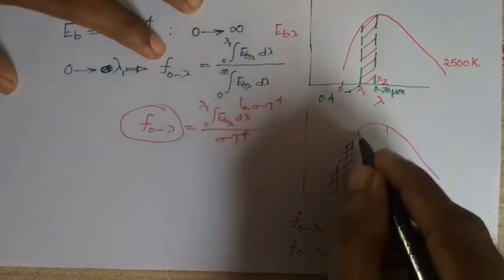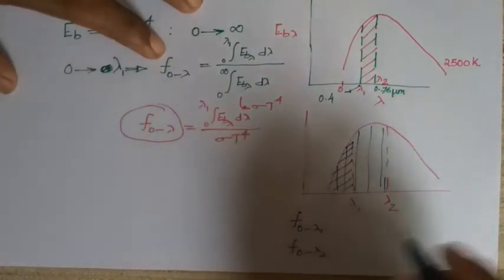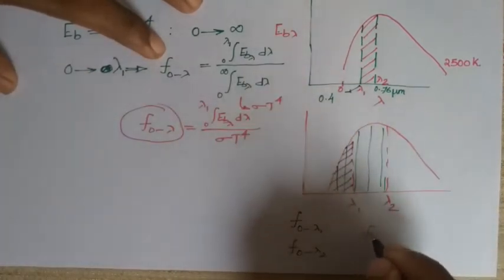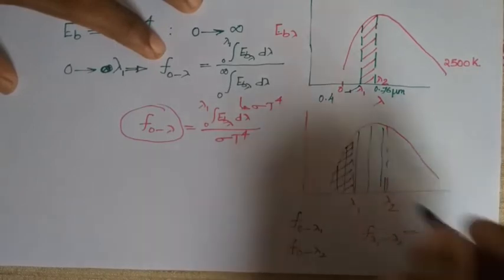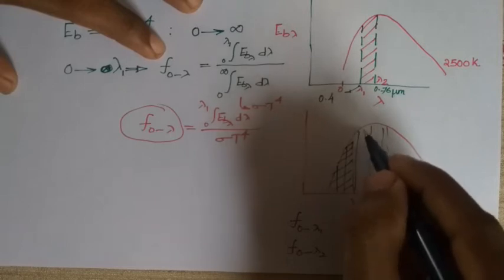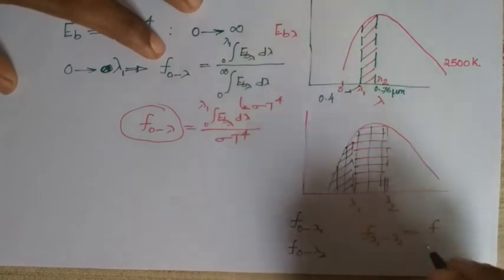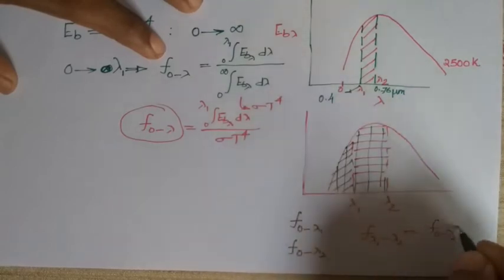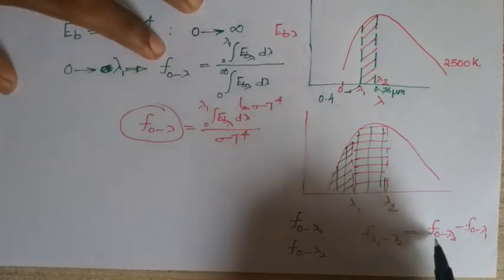So for lambda 1 to lambda 2, the fraction f lambda 1 to lambda 2 can be found, which is the difference, that is this area, corresponding to the energy emitted, f0 to lambda 2 minus f0 to lambda 1. So I have to get these fractions f0 to lambda 2 and f0 to lambda 1.